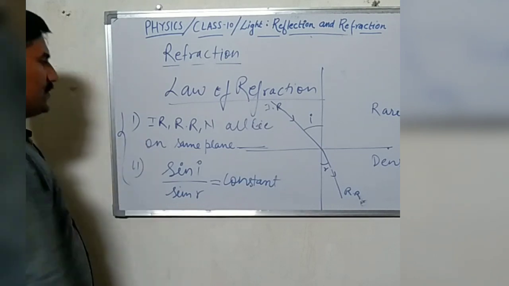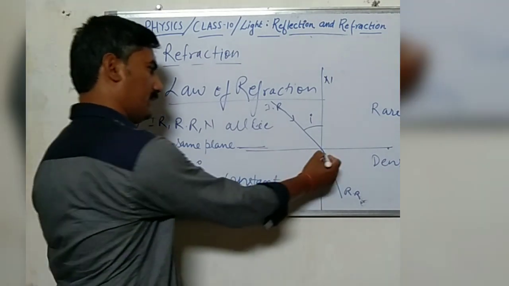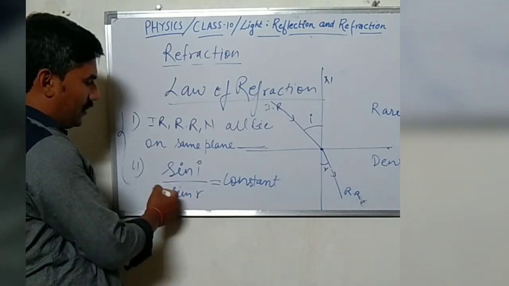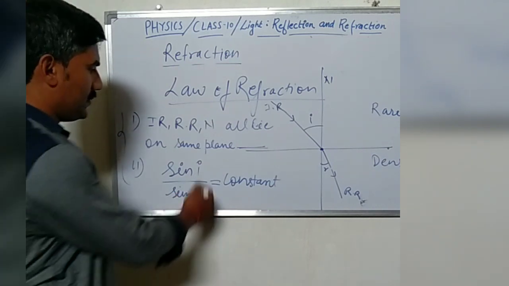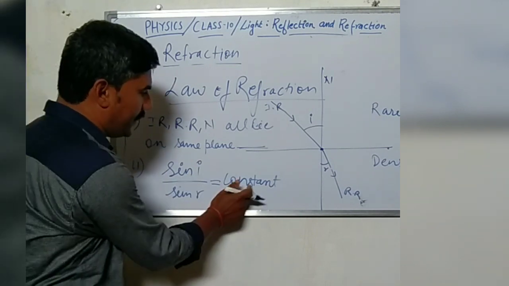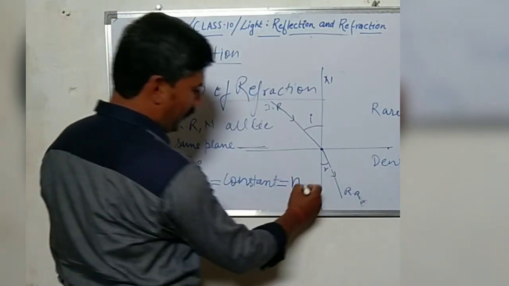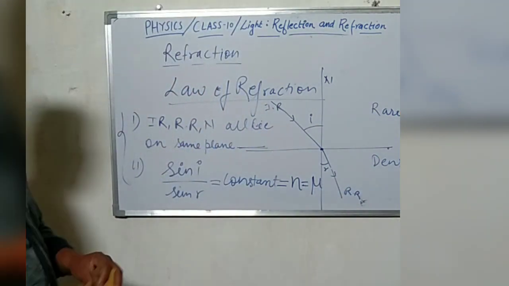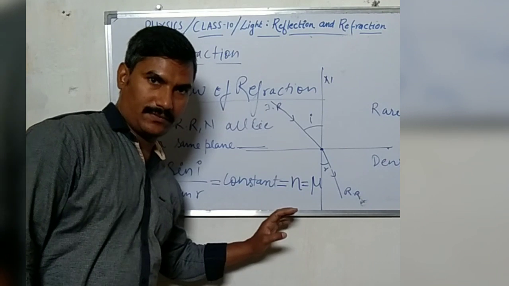So we have these two laws: the incident ray, refracted ray, and normal all lie in the same plane at the point of incidence, and the ratio of the sine of the angle of incidence to the sine of the angle of refraction is constant. This means the ratio of sin i to sin r is constant, and this constant is nothing but the refractive index. It is denoted by n or mu, depending upon the books. What is this constant? It is the refractive index.